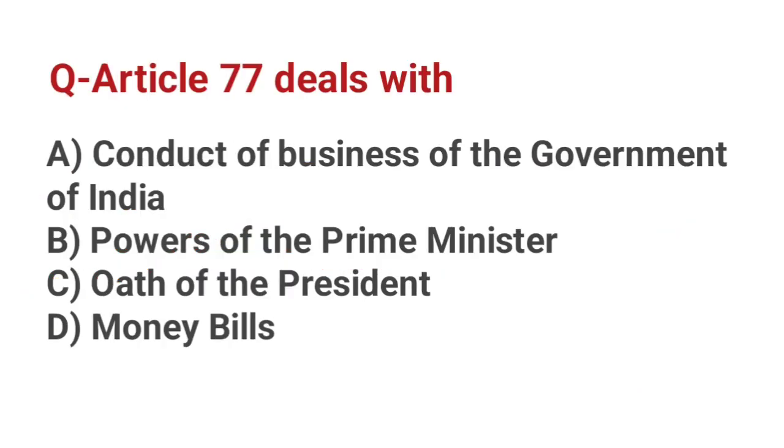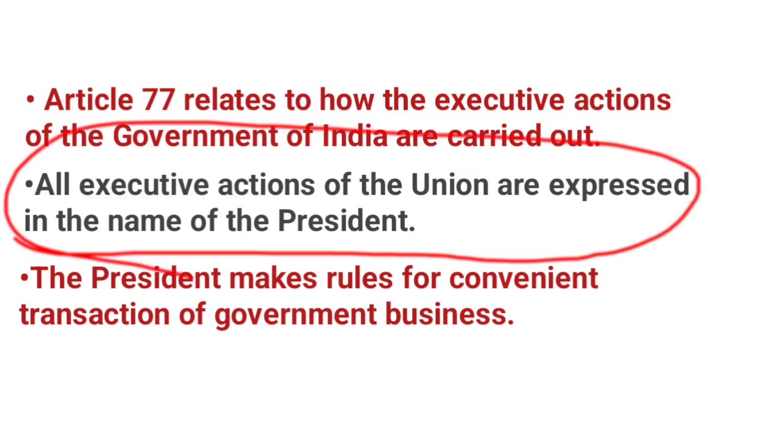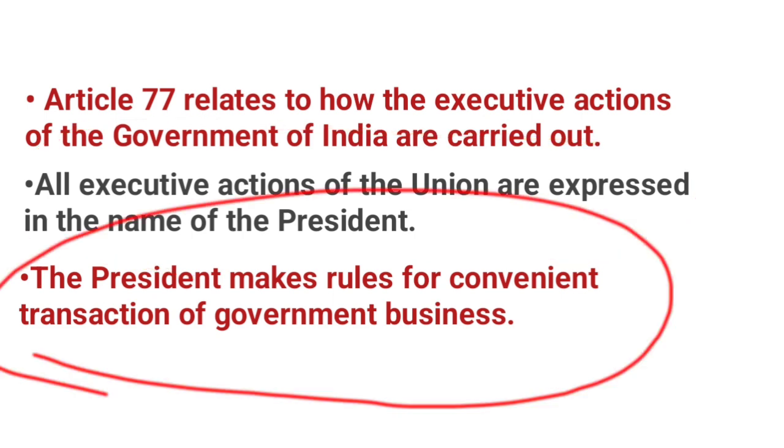Article 77 deals with. Correct answer, A. Conduct of business of the Government of India. Article 77 relates to how the executive actions of the Government of India are carried out. All executive actions of the Union are expressed in the name of the President. The President makes rules for convenient transaction of government business.